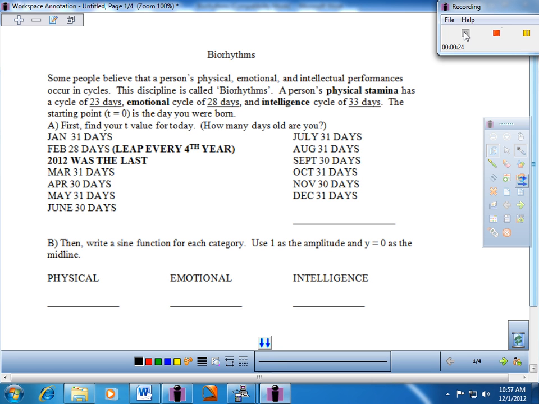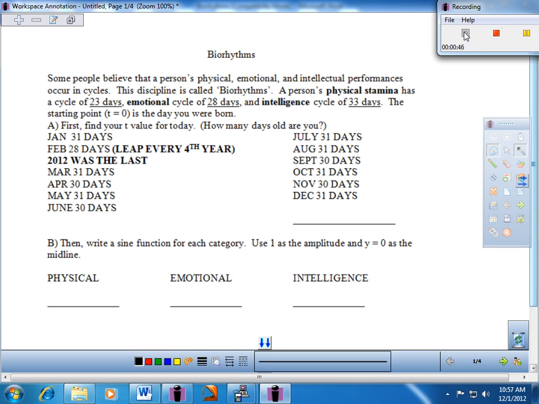This lesson would be a great one to work with a partner on, comparing some results and seeing what happens through the process. But I'll leave that, of course, to your discretion. So let me read what's going on here and let's give it a try. Some people believe that a person's physical, emotional, and intellectual performances occur in cycles. This discipline is called biorhythms.